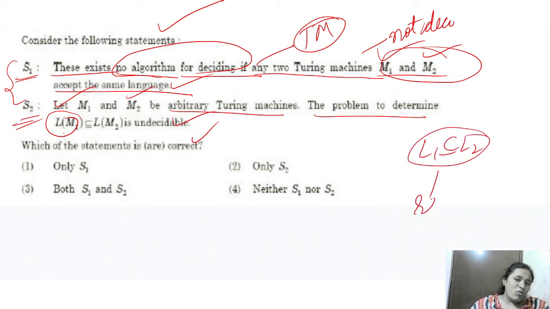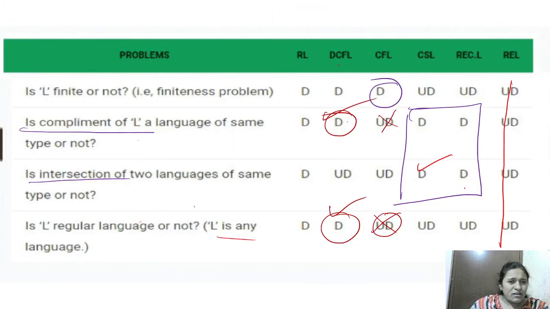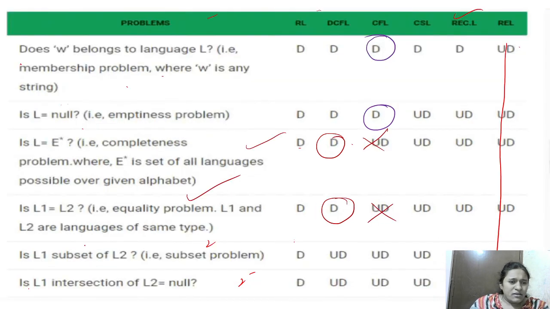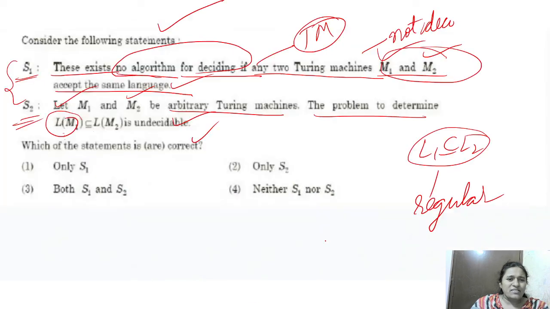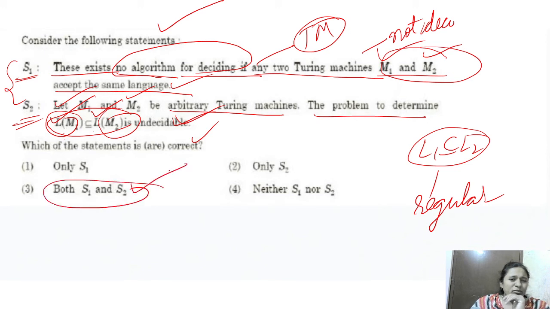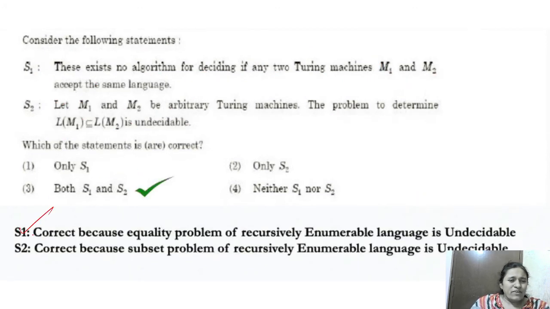The subset problem is decidable only in regular languages. That's why in Turing machines we cannot decide whether the language L1 of machine 1 is a subset of the language L2 of machine 2. That's why both are right. S1 is correct, S2 is correct.